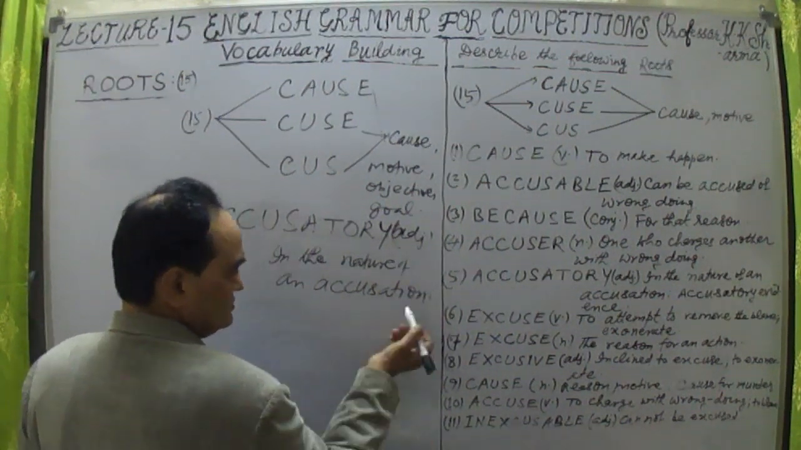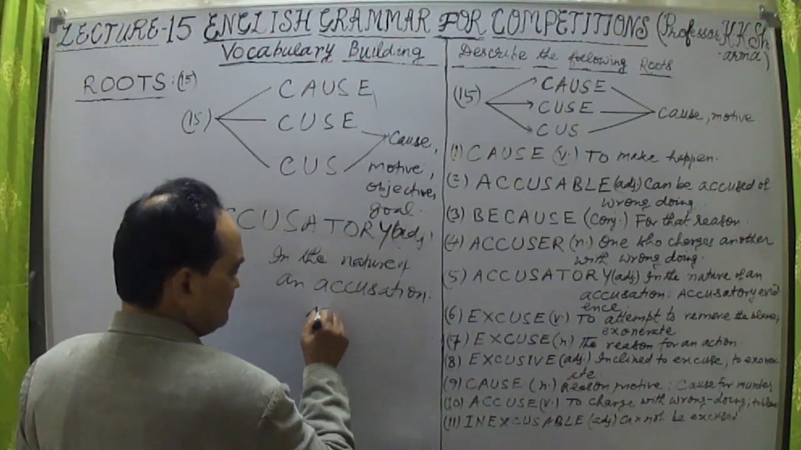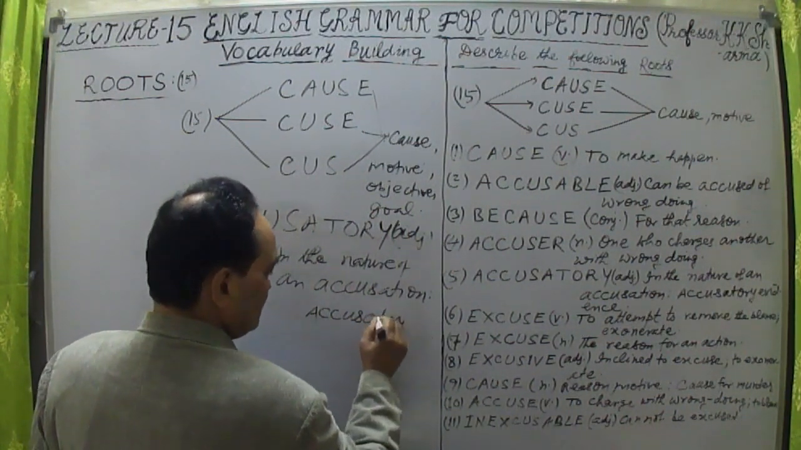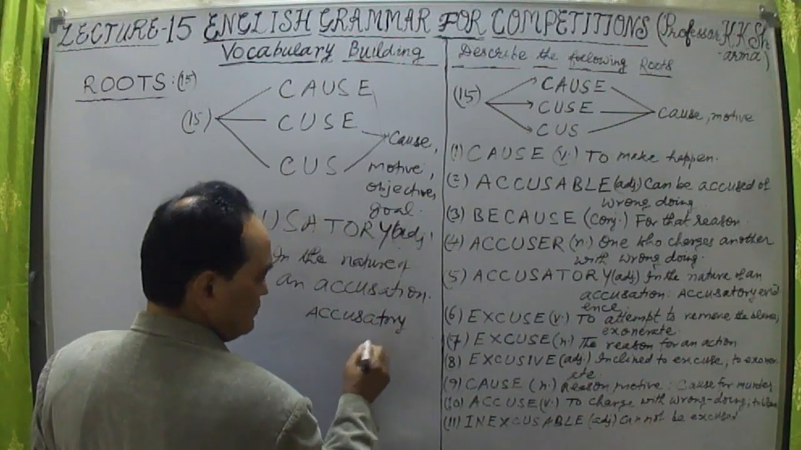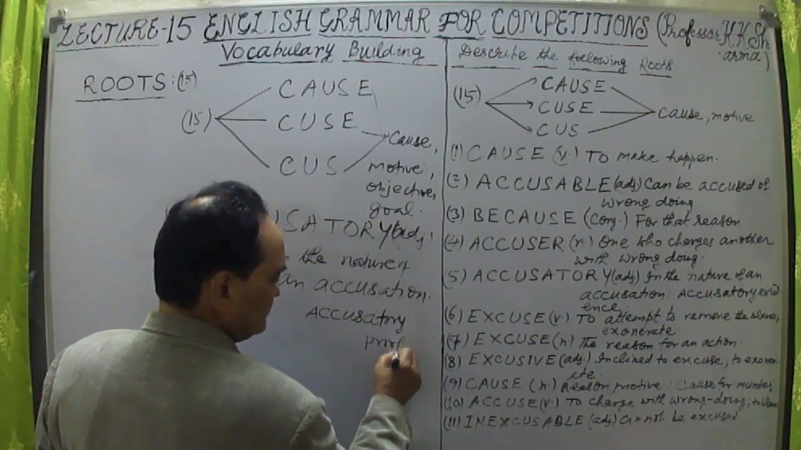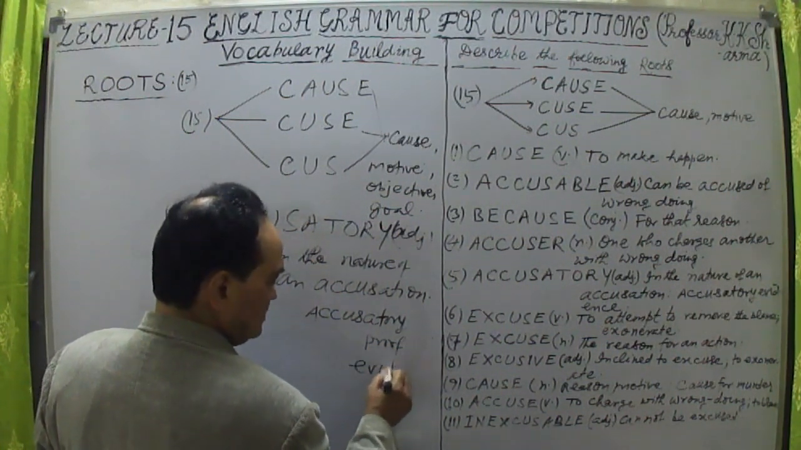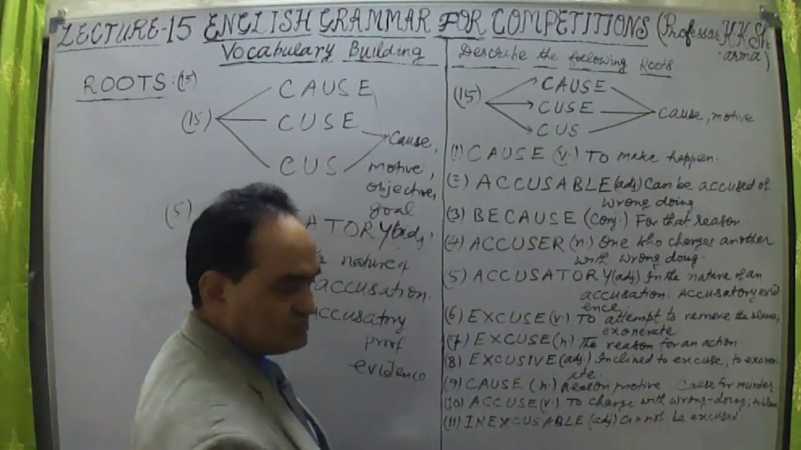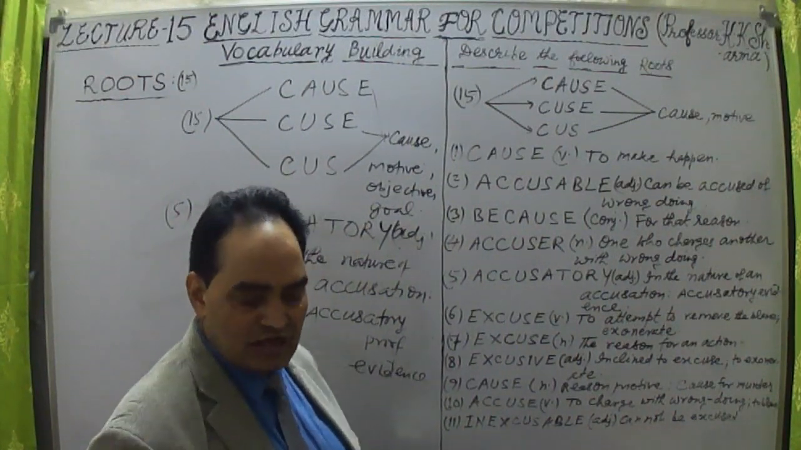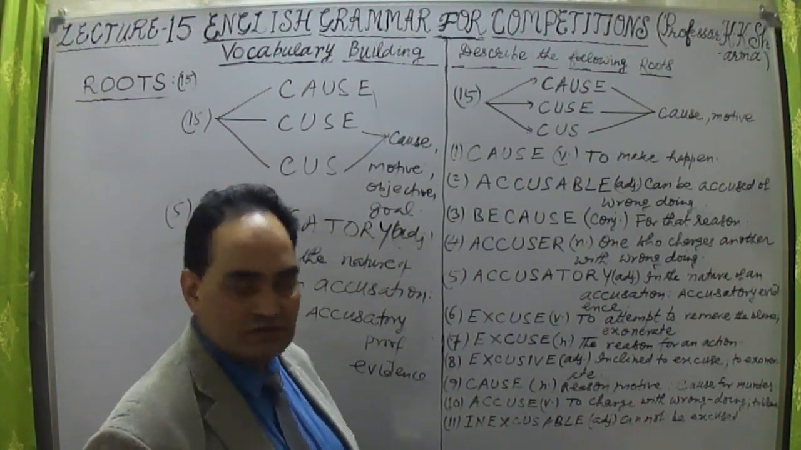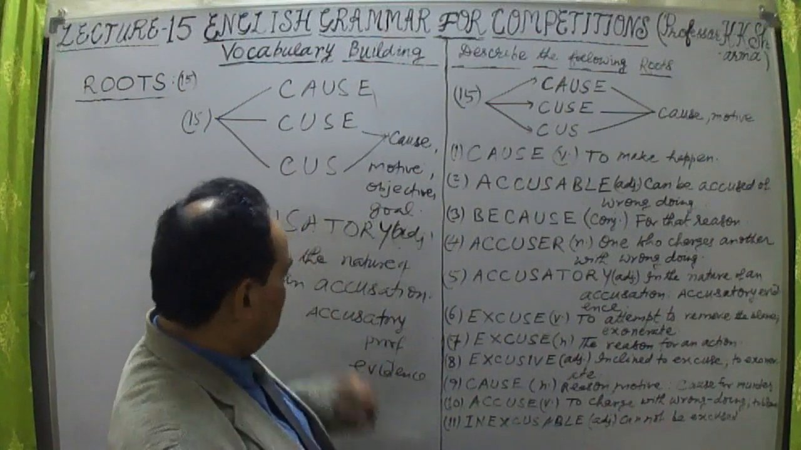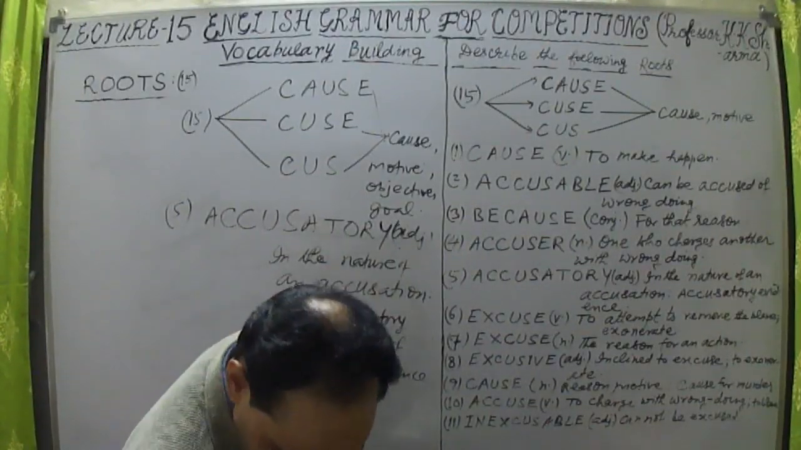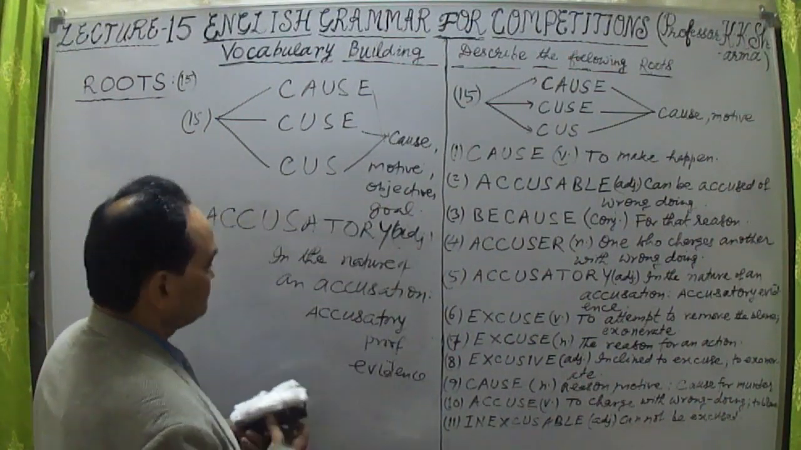Any statement, accusatory proof or evidence. Accusatory evidence here is the evidence why he is being accused. So accusatory evidence or proof. This is how we can express this.